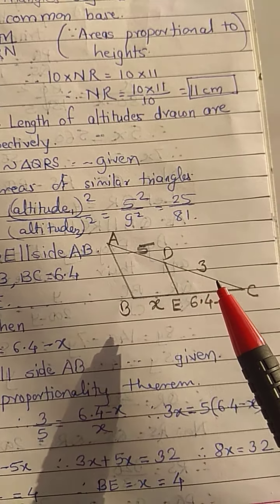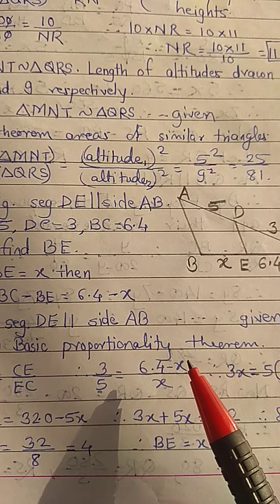So EC is 6.4 minus X. Now as DE is parallel to AB, so these segments are parallel, so we will go to the vertex and then we will apply the basic proportionality theorem. We will go to the vertex which is opposite to these two parallel sides. So CD upon DA equal to CE upon EB, that is 3 upon 5 is equal to 6.4 minus X upon X.